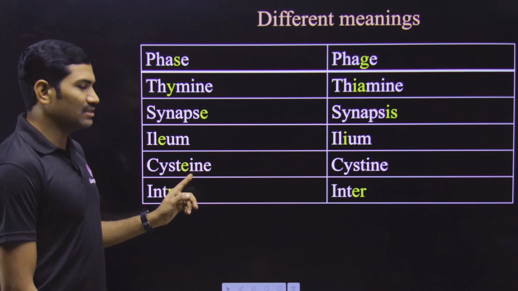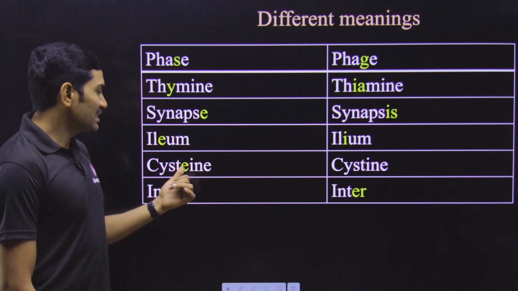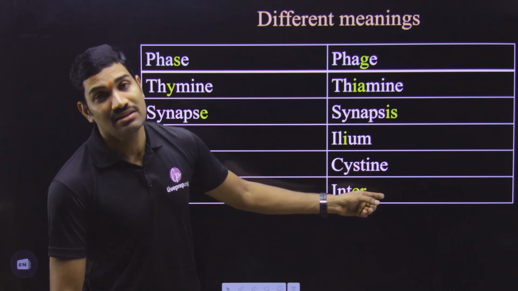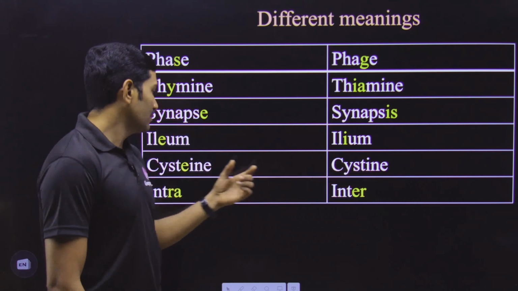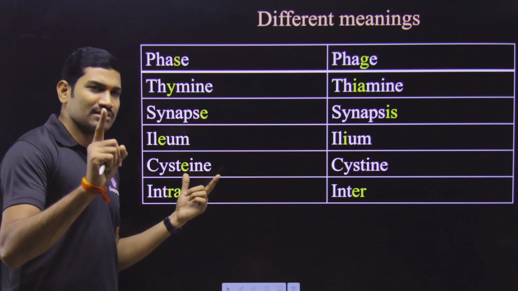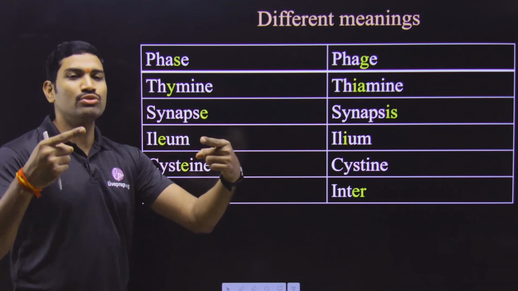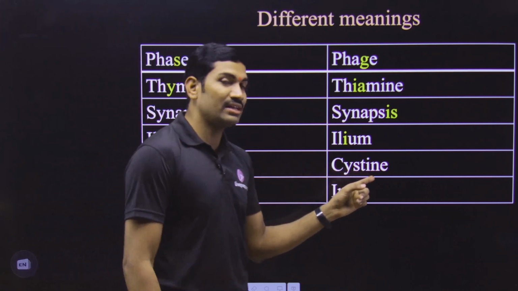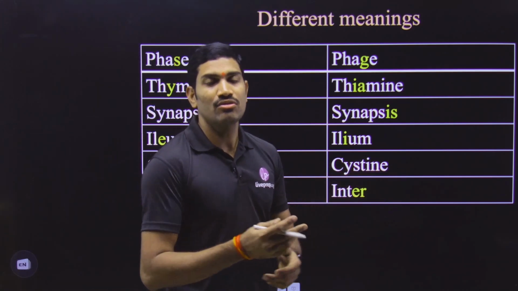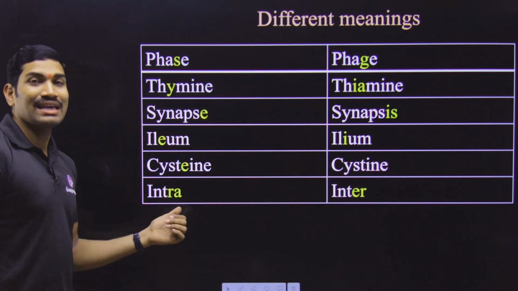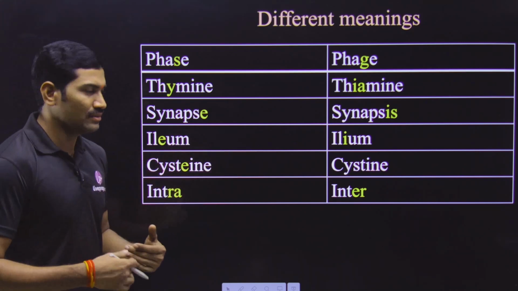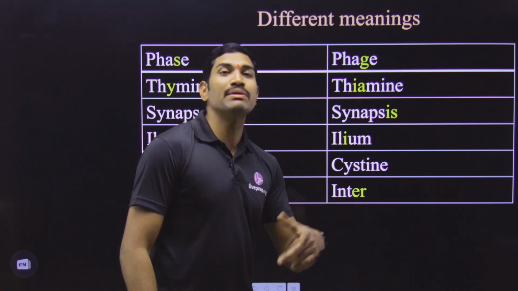Next one, cysteine. It is an amino acid. Cysteine. If the E is not there, now it is pronounced as cystine. Now what is the difference between these? Cysteine is one amino acid, and with cystine, if two cysteines are attached to each other and they are having an S-S bond, then it is called cystine. See how different it is. And next one is intra. Many times we will use this one. Intra means within, whereas inter means between.